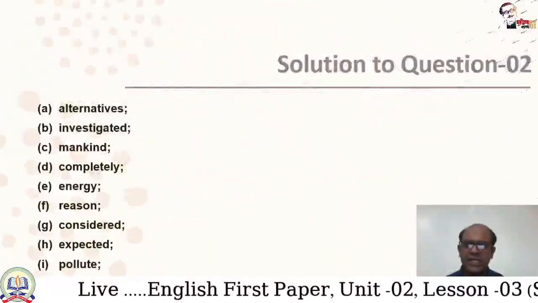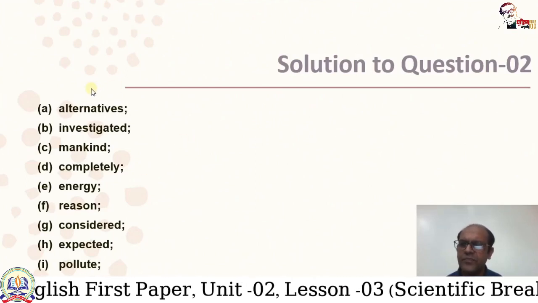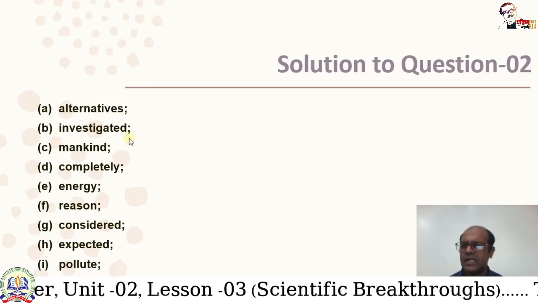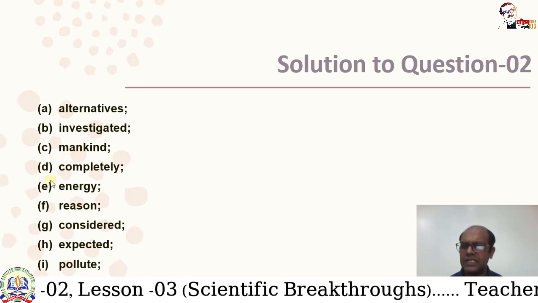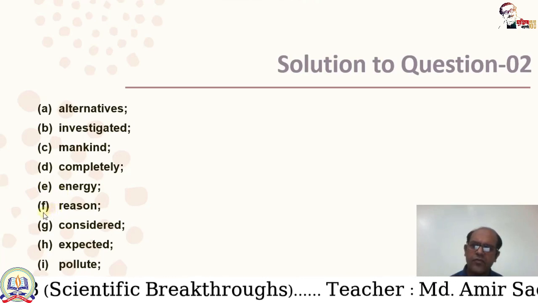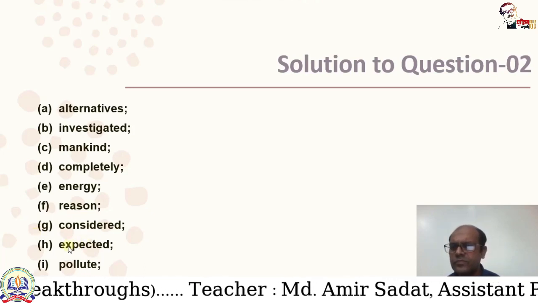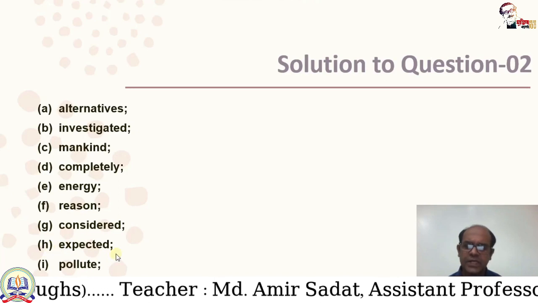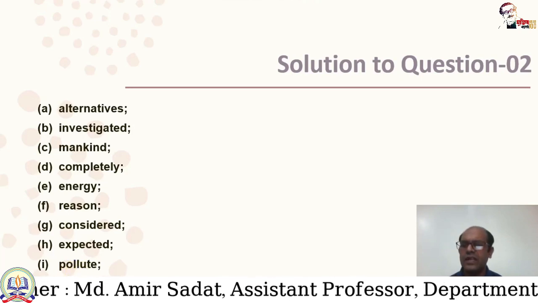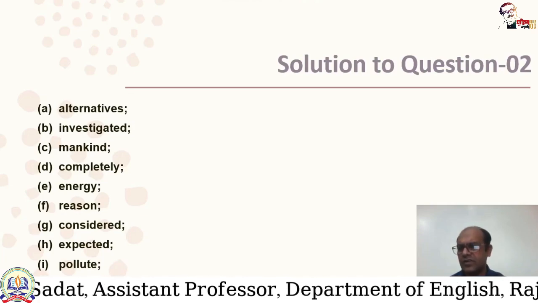Okay, I have also made a solution for question 2, that means the clause test with clues. Here is the answer. For gap A, alternatives is the correct answer. For gap B, investigated. Gap C, mankind. For gap D, completely is the correct answer. For gap E, energy is the correct answer. For gap F, reason. Gap G, considered is the correct answer. For gap H, expected is the correct answer. For gap I, pollute is the correct answer. And for gap J, between is the correct answer. You may write down the answers in your khata.